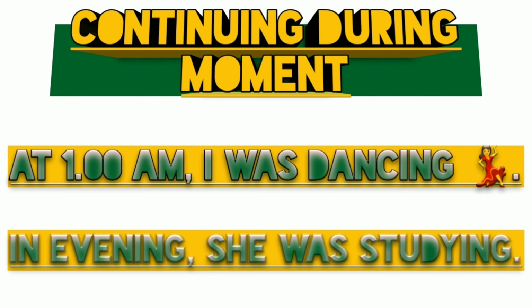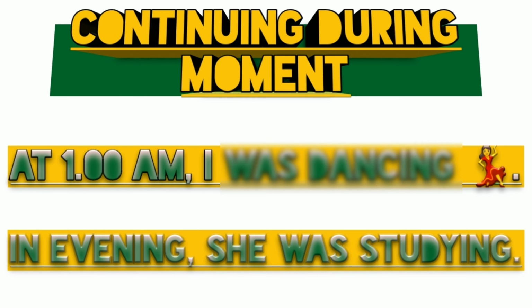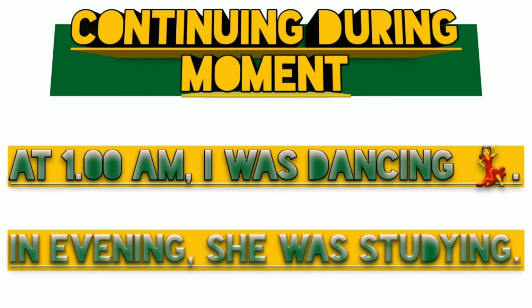Next, we can use past continuous tense when an action was happening during a particular moment. For example, in this sentence, at 1 a.m. I was dancing. Was dancing shows in this sentence past continuous tense. At 1 a.m. shows a particular moment.